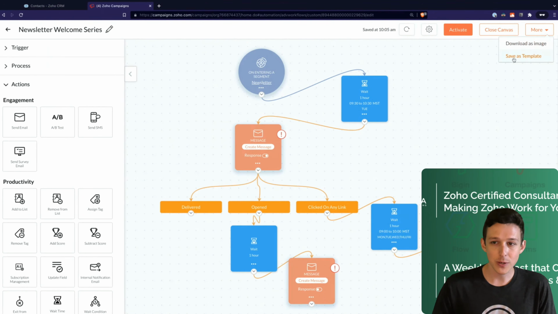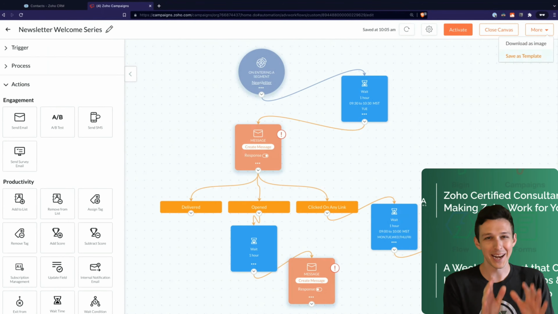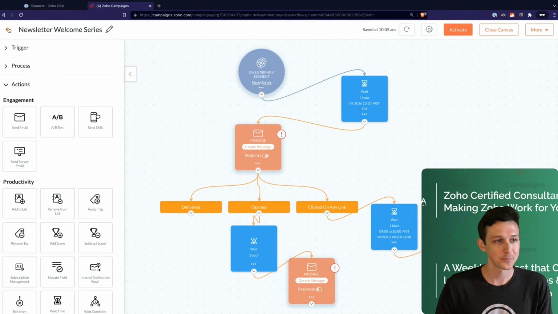Last little thing I'll show is that you can actually save this as a template. So maybe you had a pretty good game plan for a welcome series and you wanted to apply it to newsletter, product information, and product promotion, right? You kind of have this structure set up and you're just going to swap the content. You can save it as a template and then use it that way going forward to save yourself some time.